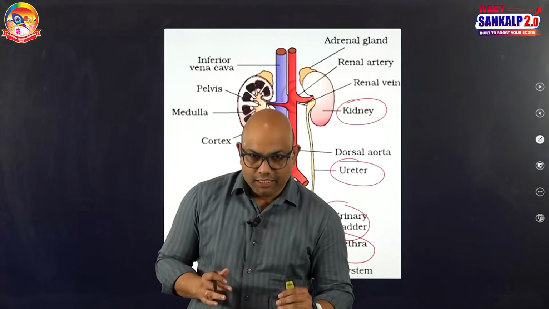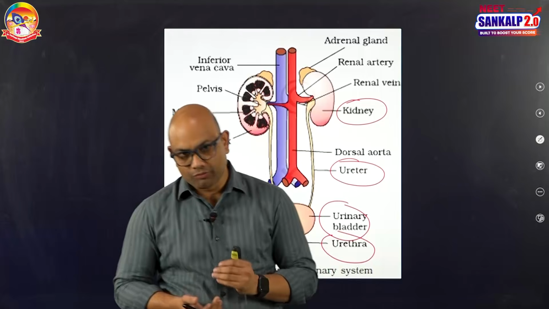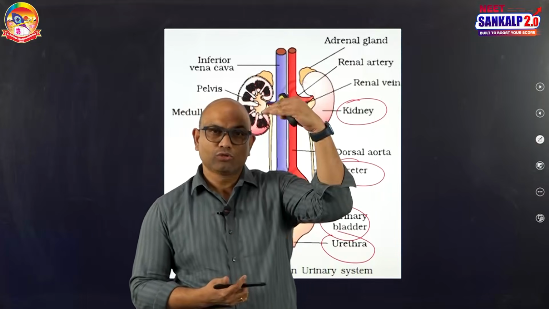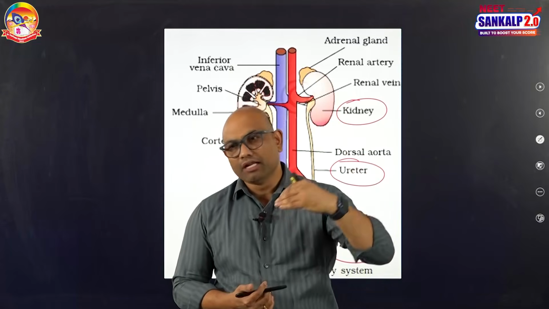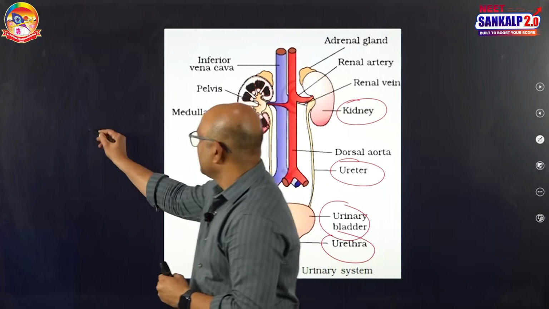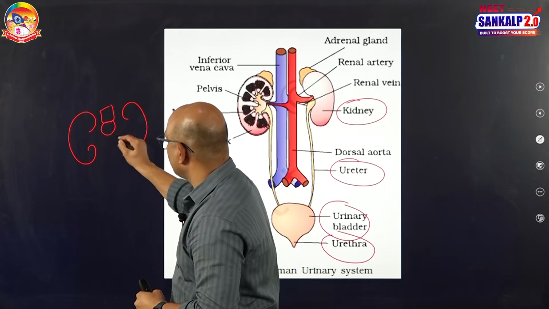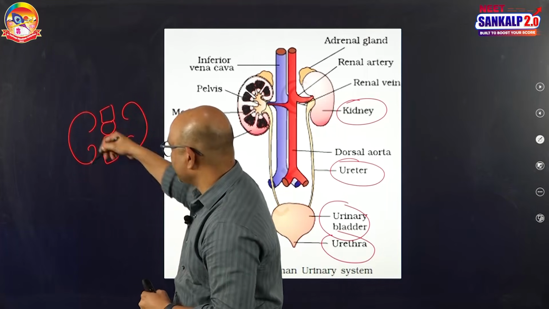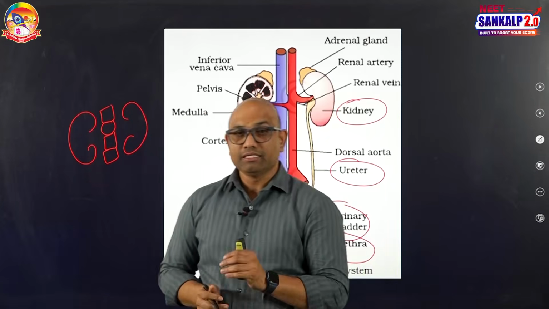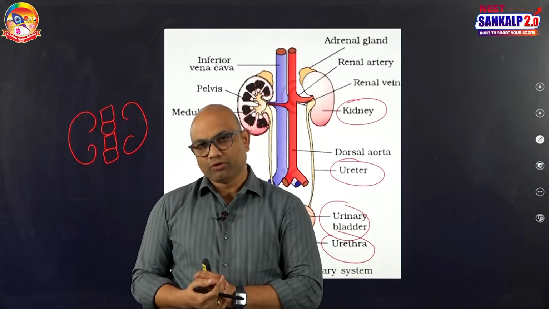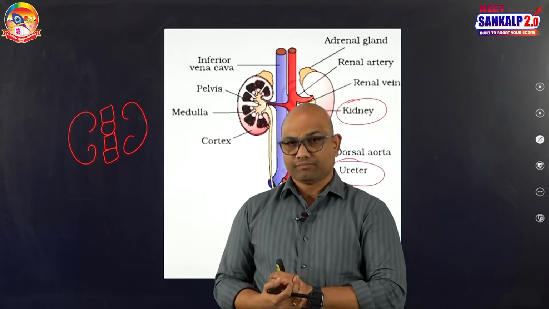A pair of kidneys is present in the abdomen of human beings on either side of the vertebral column, from the last thoracic vertebra to the third lumbar vertebra. See, this is one kidney, this is another kidney: last thoracic, first lumbar, second lumbar, third lumbar. Kidneys extend on either side. Kidneys are called retroperitoneal organs because they are covered by the peritoneum on their ventral side.